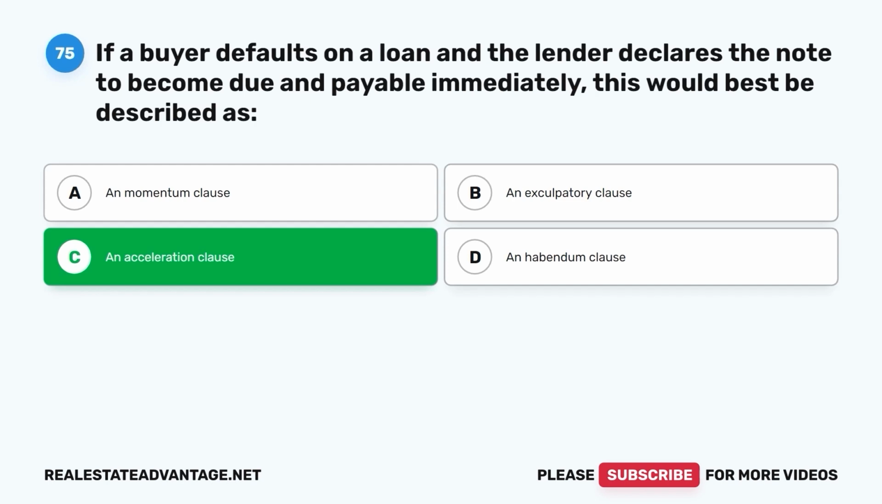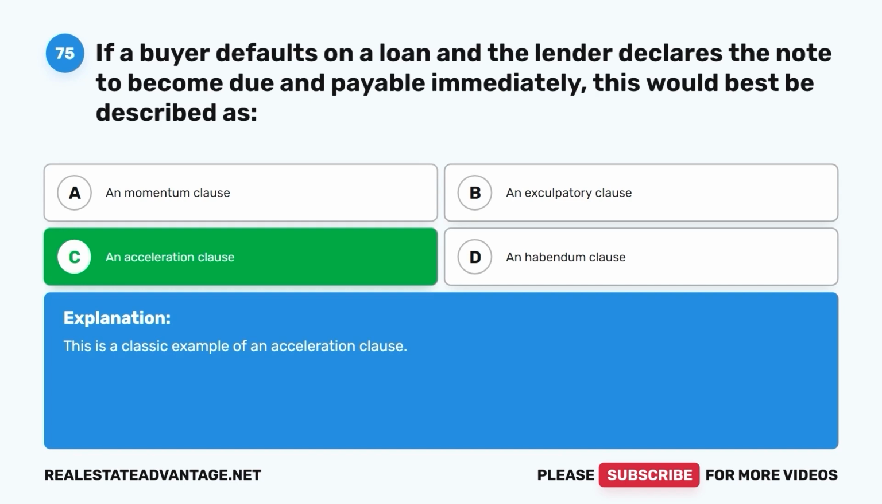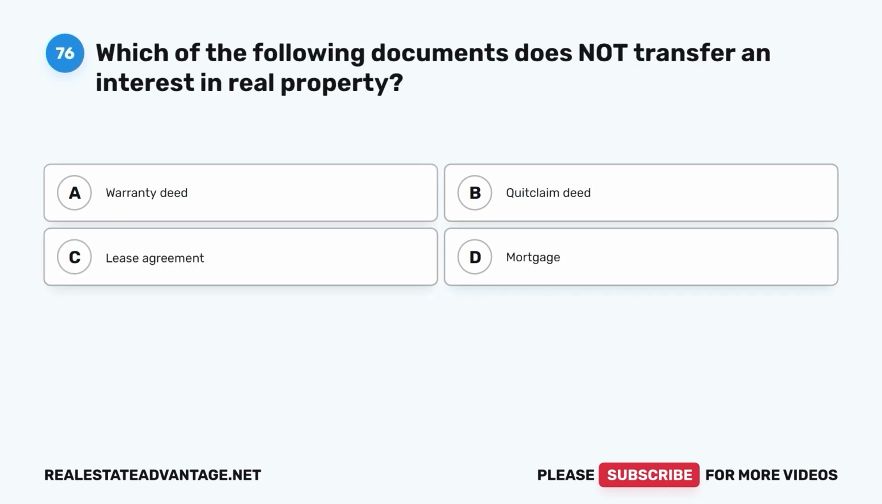An acceleration clause. This is a classic example of an acceleration clause. Question 76. Which of the following documents does not transfer an interest in real property? A. Warranty deed. B.